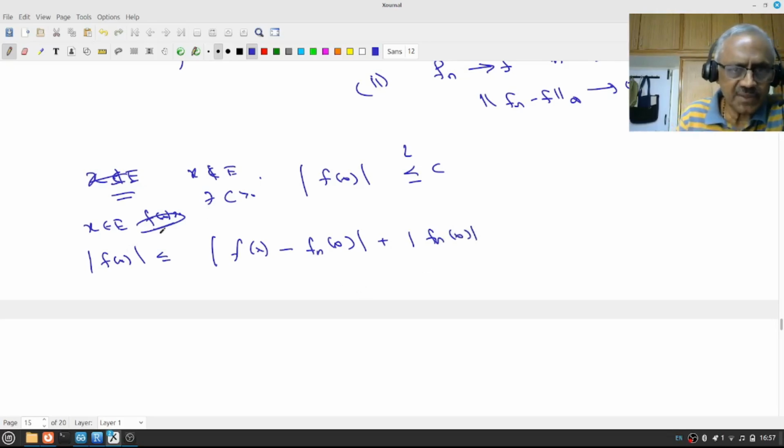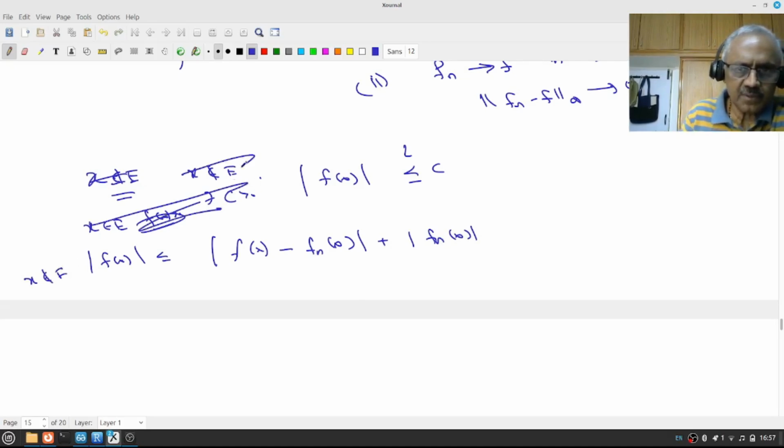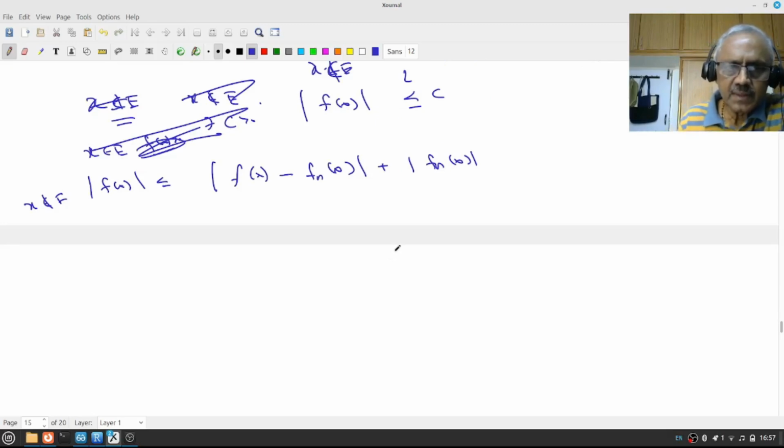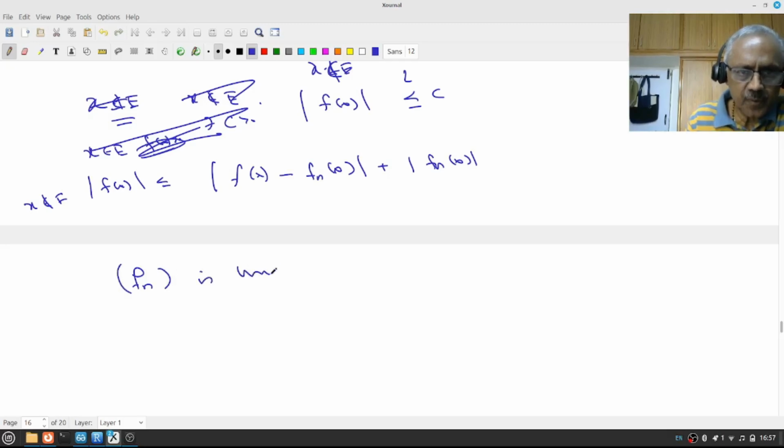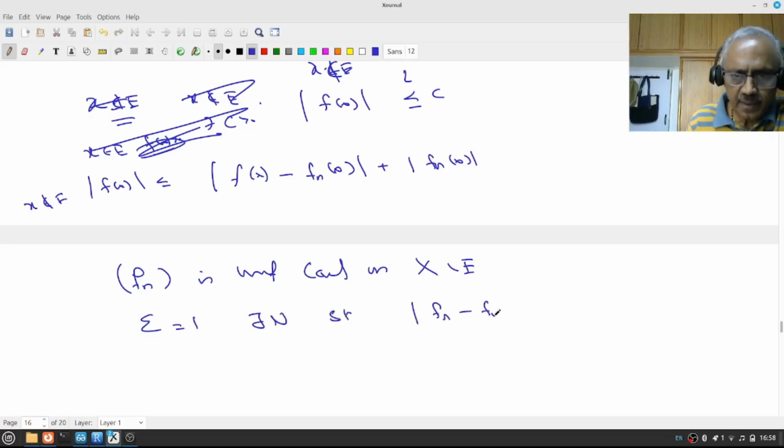This is for all x not in E. Now since f_n is Cauchy, uniformly Cauchy on the complement of E, for epsilon equal to 1, there is a natural number N so that the L infinity norm of f_n minus f_m is less than 1.